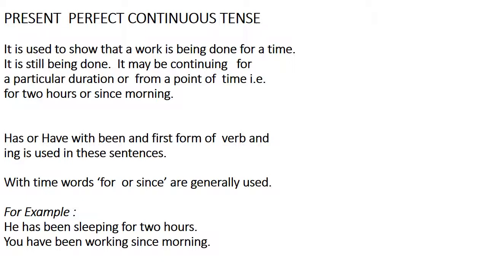In these sentences, has or have with been and the first form of verb and ing is used. With time, the words for or since are generally used. For example, he has been sleeping for 2 hours. You have been working since morning.